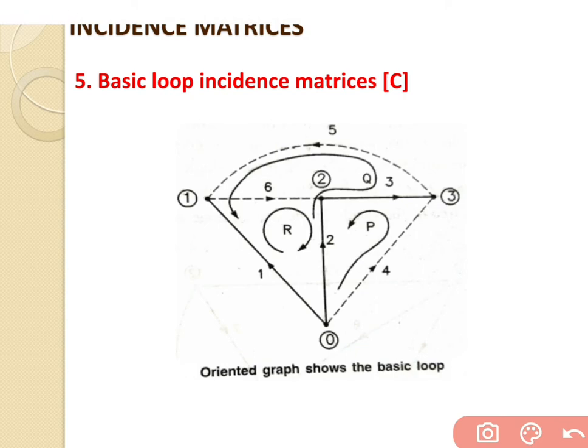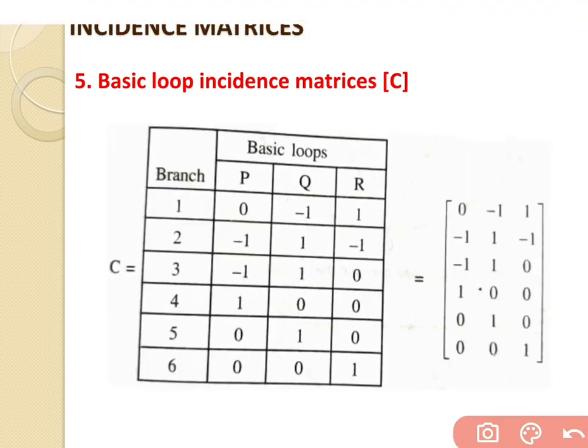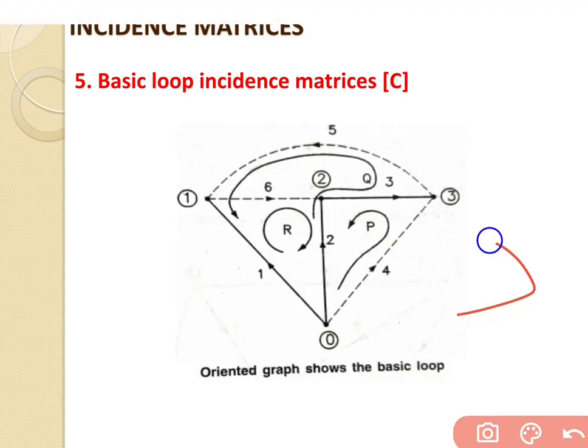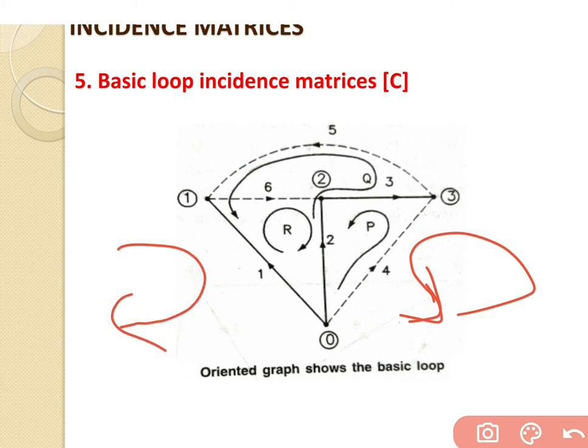If we go through P, it contains branch number 4, branch number 3 and branch number 2, which are a part of the loop P. So there are 3 branches, 2, 3 and 4, in the loop P. Now there is a direction given for the P loop, that is the anti-clockwise direction, already mentioned inside the graph, and that kind of direction is considered anti-clockwise, whereas that kind is considered clockwise.